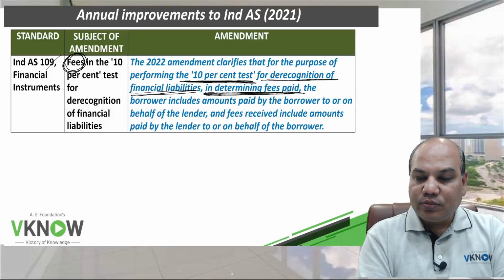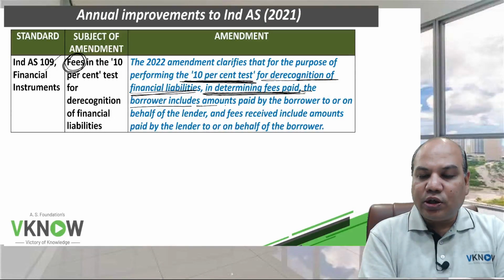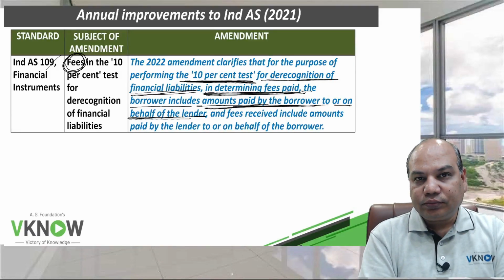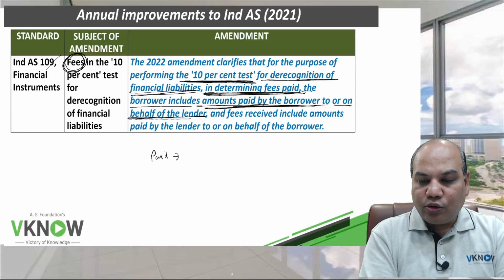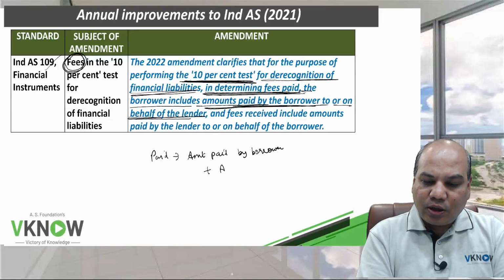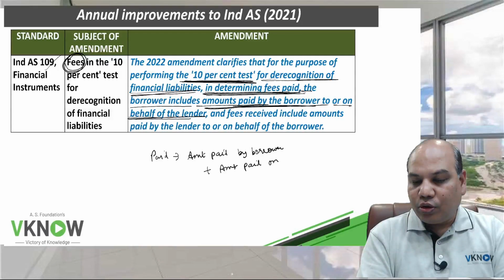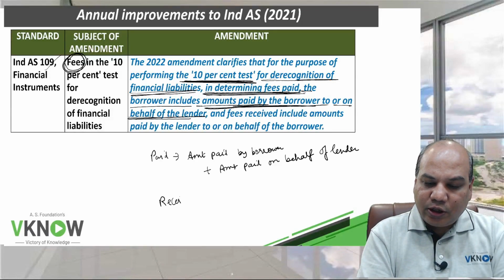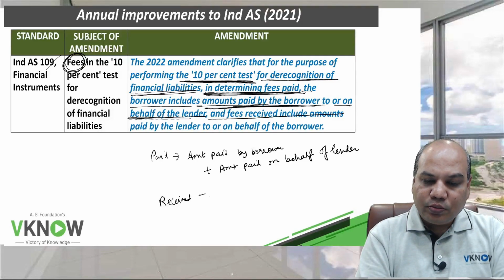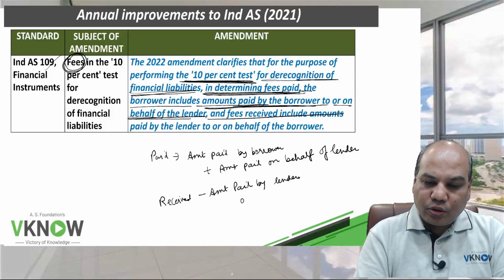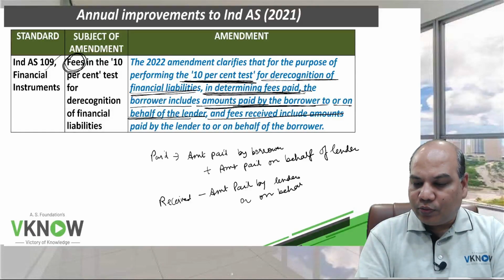Fees paid will include amount paid by the borrower plus amount paid on behalf of the lender, and fees received will include amount paid by the lender or on behalf of the borrower.